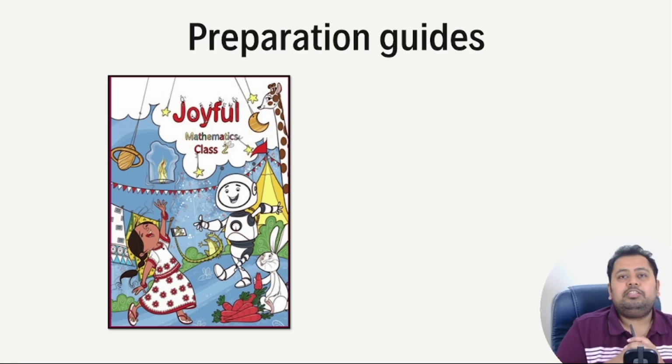Now, till November, obviously, your school would not have covered all the chapters of the mathematics book. So you will have to do that for your child. You will have to help your child cover each and every chapter in the class 2 mathematics book. So just follow NCERT or whatever book your school has prescribed for class 2 mathematics, and complete the whole book with your child. That is the only thing that is needed. You don't need anything more than that in terms of theory.